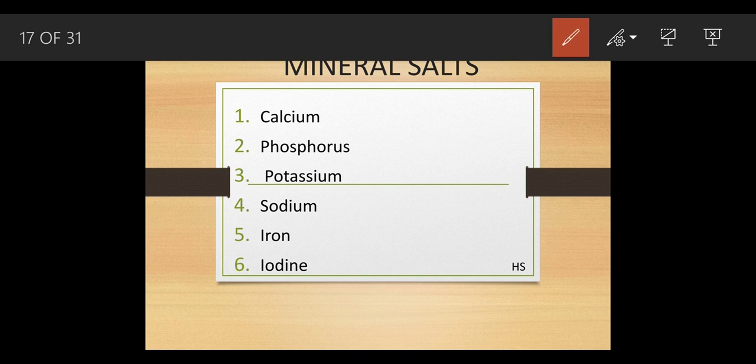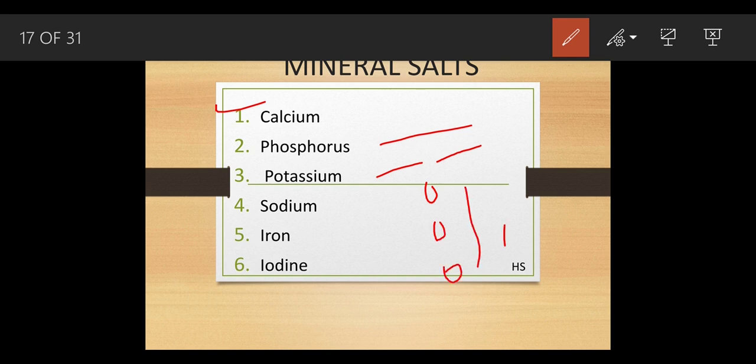What is the function of calcium? If we take a proper amount of calcium, our bones will be healthy. And there is the function of clotting of the blood. What does that mean? Suppose this is a skin part. If a person gets a cut, there is leakage of blood.